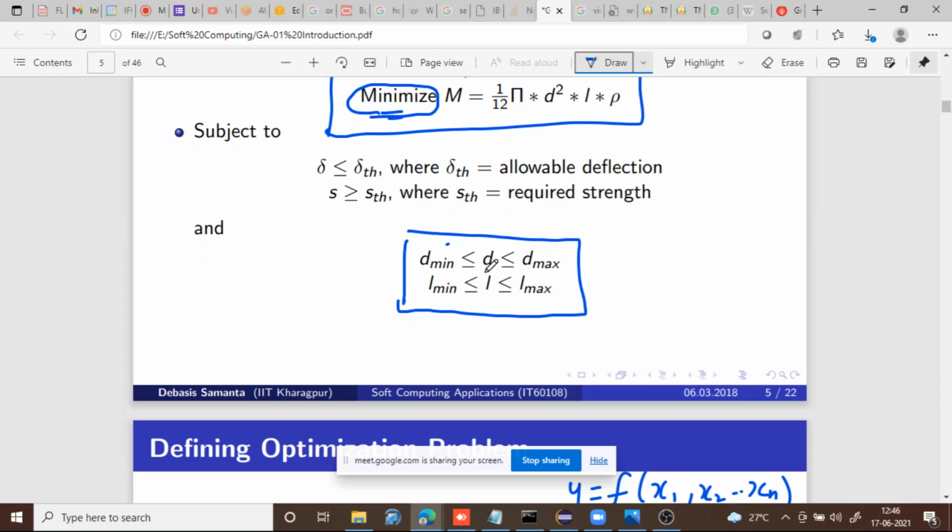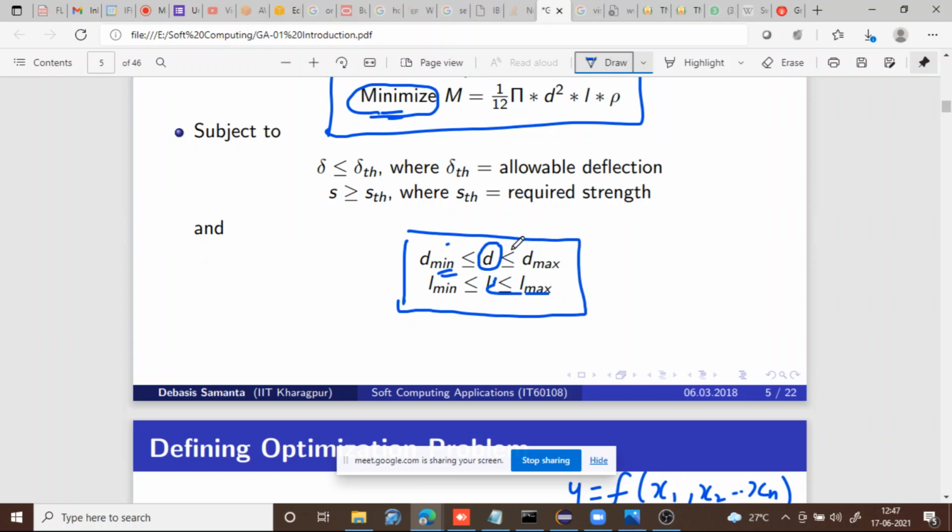Say for example, here this is a constraint. What it says is that the diameter d should be between d min and d max, that is, it should not be less than d min and it should not be greater than d max, and length should not be less than l min and should not be greater than l max.